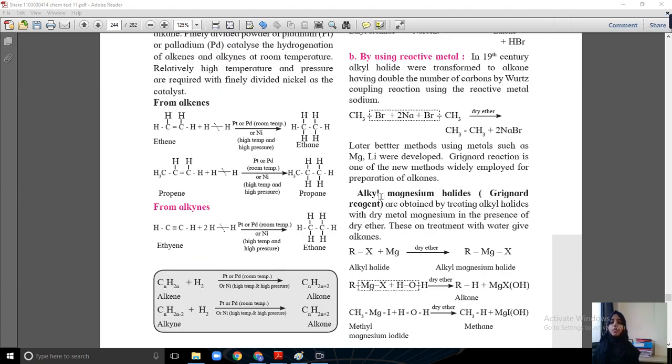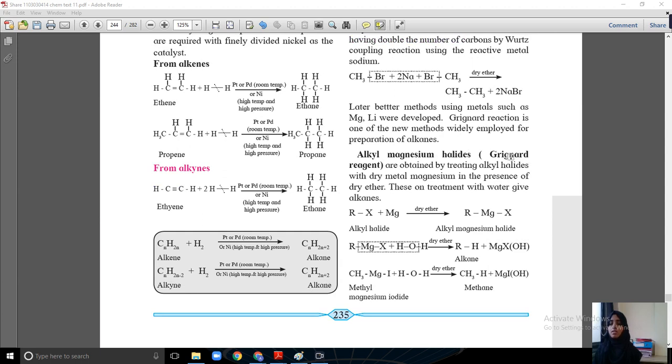Now the next method is alkyl magnesium halide. It is the Grignard reaction, and this reaction is very important. It appears in almost every chapter. If you study ketones and aldehydes, there is also a Grignard reaction. And in the chapter on alcohols, you will see the Grignard reaction. So it is a very important reaction.